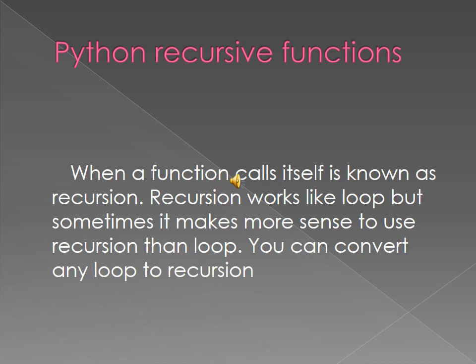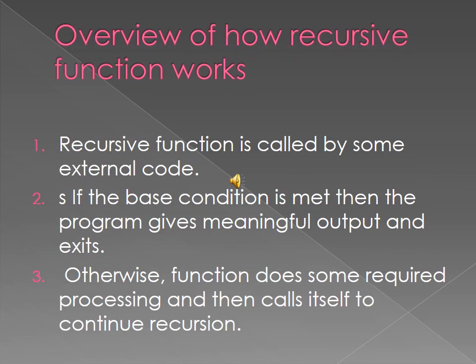Okay. Next one is an overview of how recursive functions work. The recursive function is called by some external code.